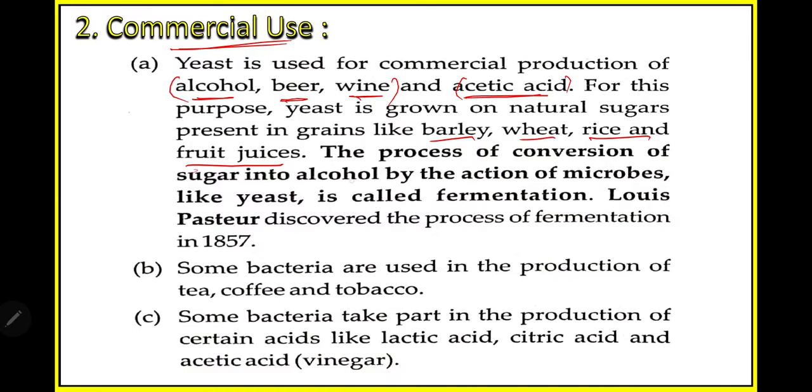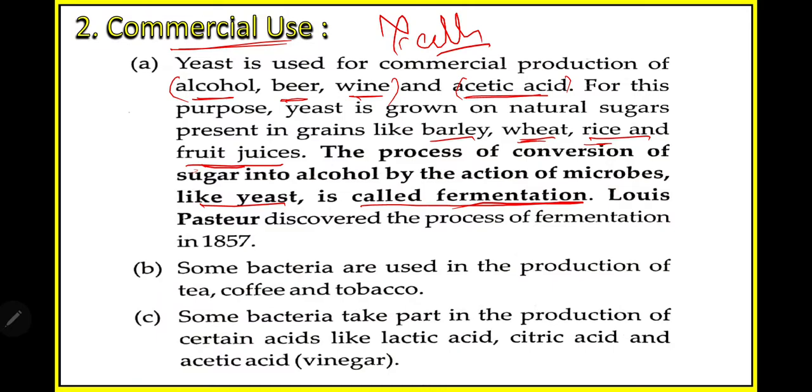The process of conversion of sugar into alcohol by the action of microbes like yeast is called fermentation. So what is fermentation? The process of conversion of sugar into alcohol. Whenever you give some microbes, for example yeast, to any sample, for example if you want to produce alcohol, in wheat or rice or in fruit juice you will give some yeast cells.